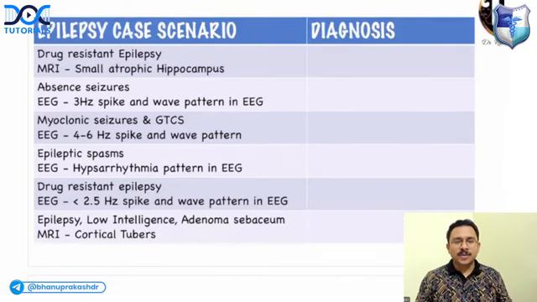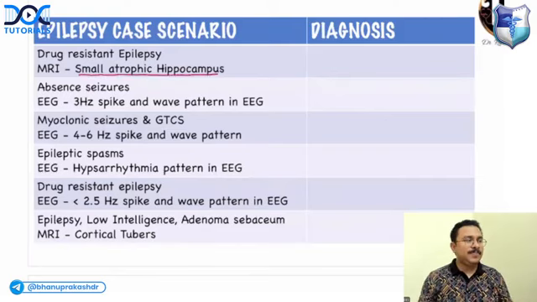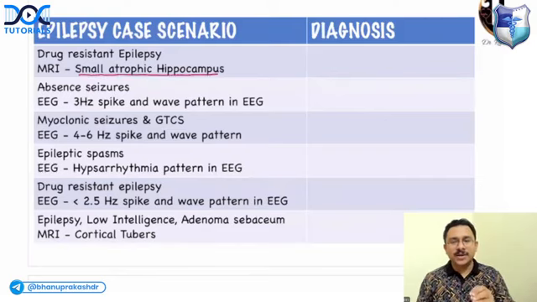First scenario, a patient with drug-resistant epilepsy. You have given drugs, but the epilepsy is not under control. And when you did the MRI of the brain, what is the finding? There is a problem in the hippocampus. What is the problem? The hippocampus is very small. It is atrophic.